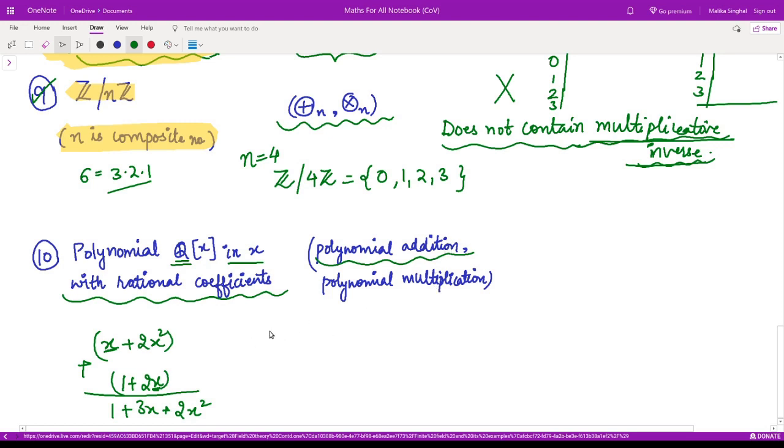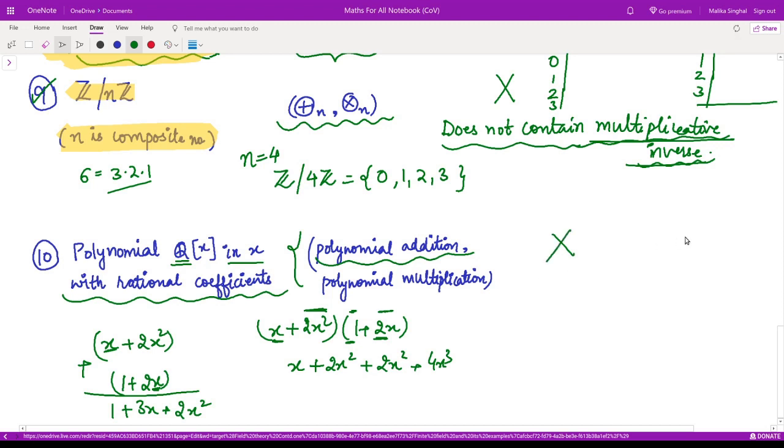Similarly, the polynomial multiplication is what? We have two polynomials, x plus 2x square, right? Another polynomial is 1 plus 2x. How do we multiply? We multiply each term separately, so x into 1, that would be x, plus x into 2x, that would be 2x square, plus 2x square into 1, that would be 2x square, plus 2x square into 2x, that would be 4x cubed, right? So these are the usual notations and the algebra of polynomials, which we have been doing since our previous classes.